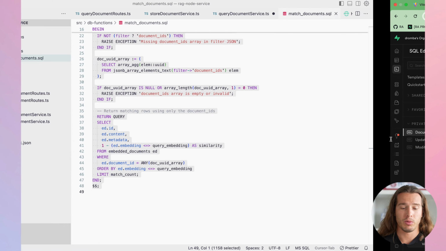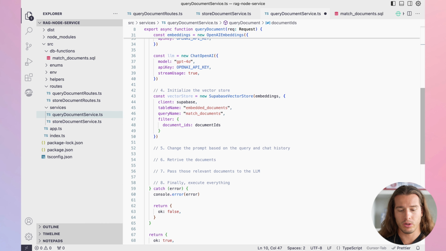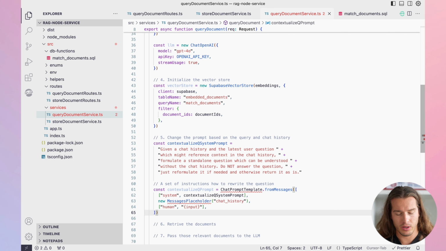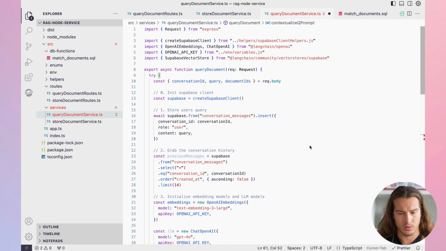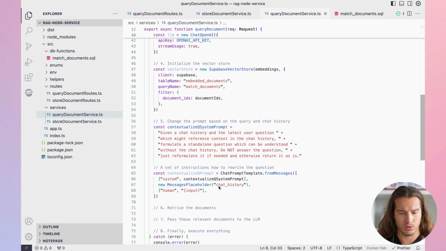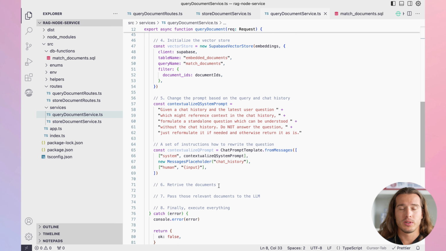We can now return to our query document service and continue. Now we need to change that prompt, and I will just paste it here and then explain it. Okay, here we have a couple of things. We need to import chat prompt template and message placeholder, of course, from LangChain core prompts. And this is that prompt that we were speaking about.